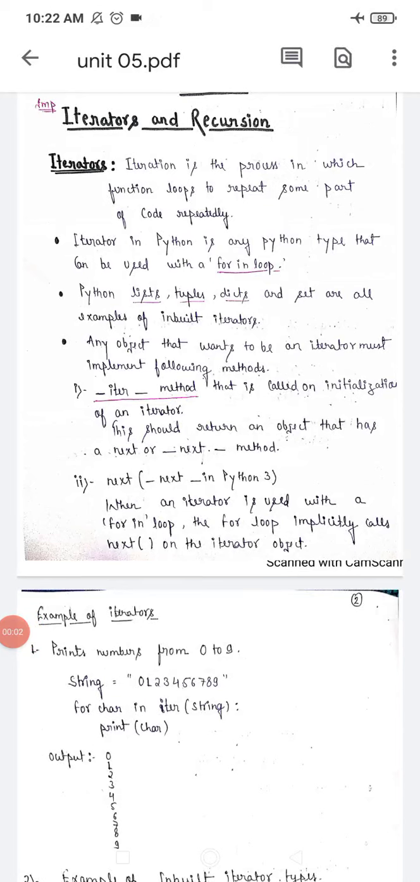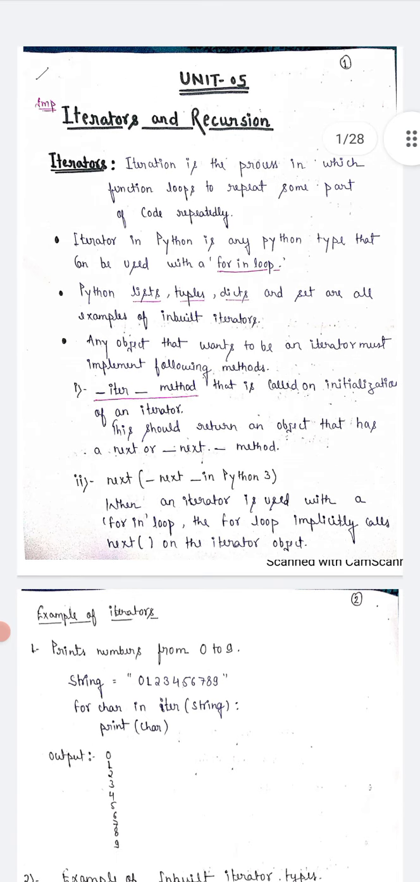Now I'm going to explain what iteration and recursion are. This is a very important topic in Unit 4. Iteration is the process in which a function or loop repeats some part of the code repeatedly.